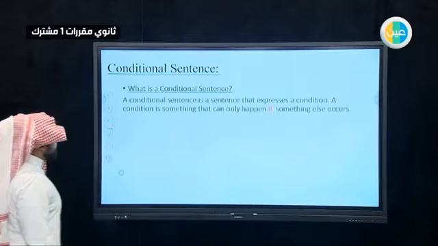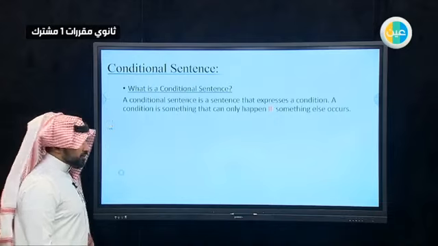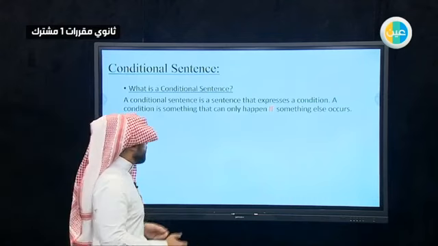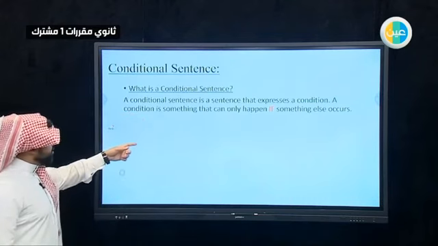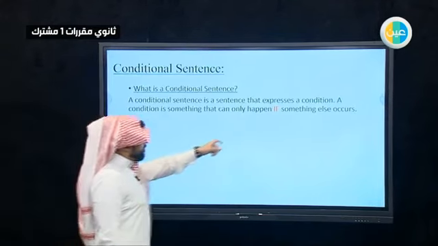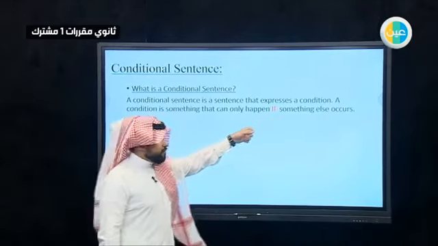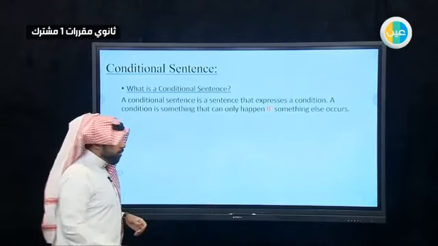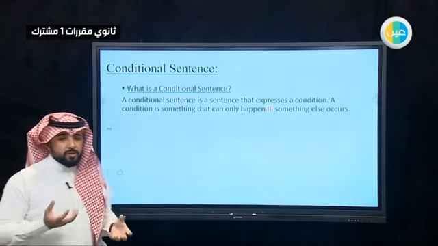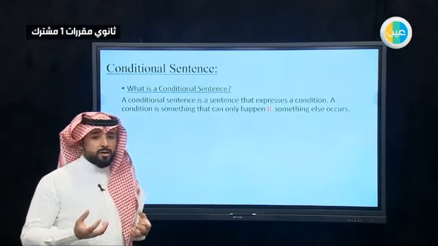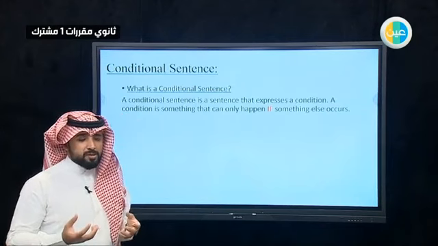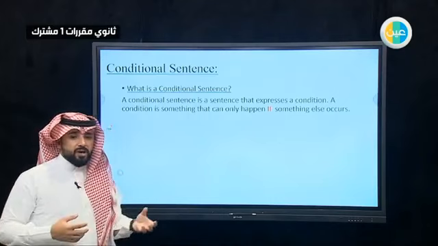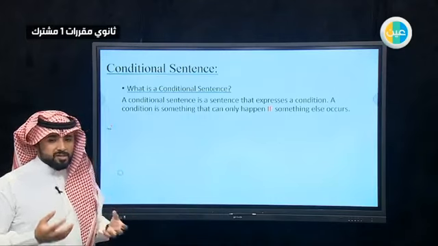A conditional sentence is a sentence that expresses a condition, that there is something and it expresses this condition. A condition is something that can only happen if something else occurs or happens. So it's two parts, a condition part and a result. If something happens or something you ask for, then the other thing will happen. It's like a result.